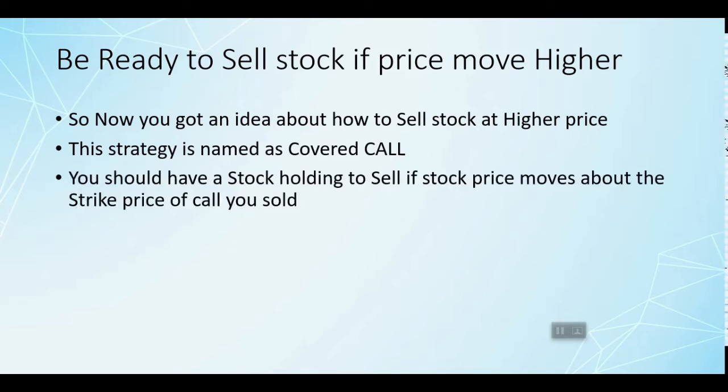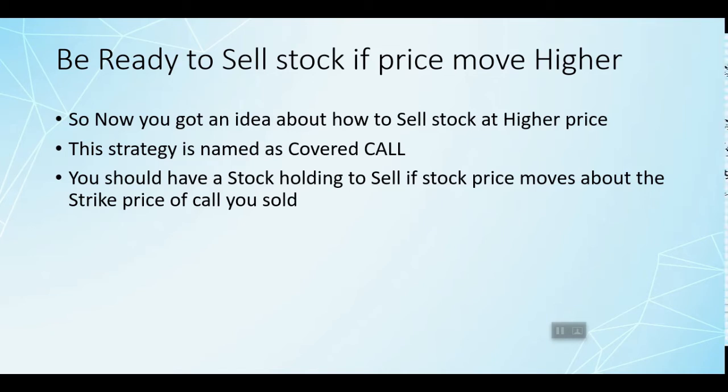You should have a stock holding to sell if the stock price moves above the strike price of the call option you sold. In this case we have sold the call option at rupees 1500, so you should be able to sell the holding stocks if the stock price moves above 1500.